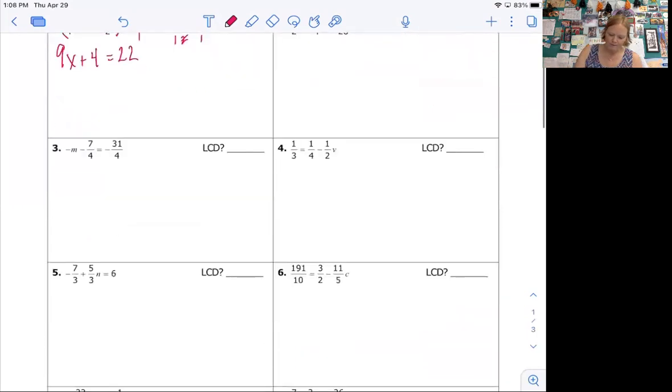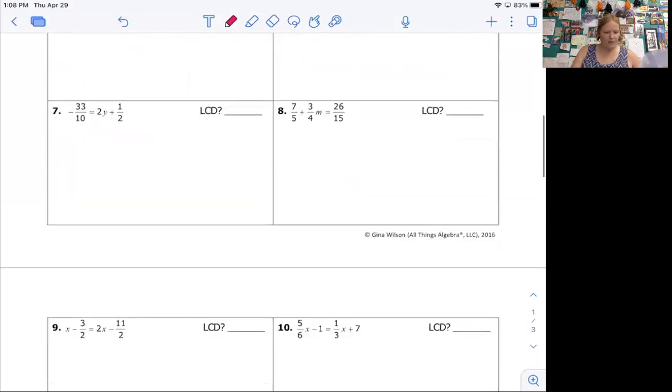All right. Let's look at another one. Let's look at number 3. Again, common denominator is 4. I just wanted to remind you that you distribute to anything in the equation, every separate term, even if it doesn't have a fraction in it. So this would become negative 4m. This would become negative 7. So watch your signs. This becomes negative 31. Boom. Solve. Isn't that way easier, right? Like, I love these.